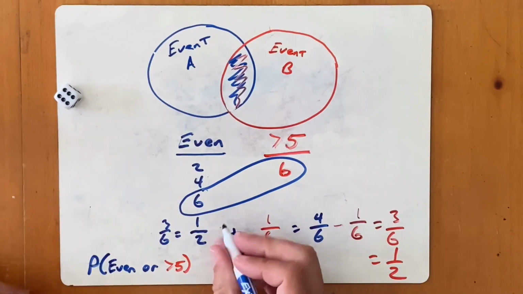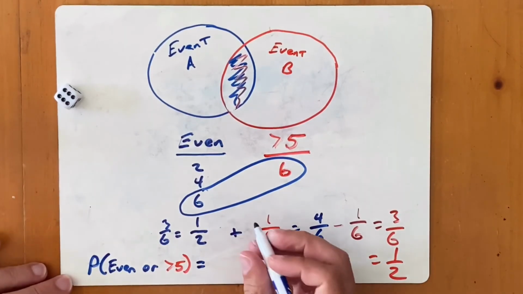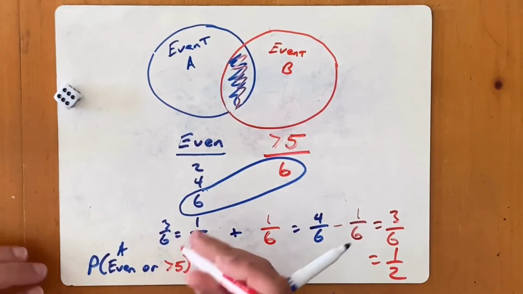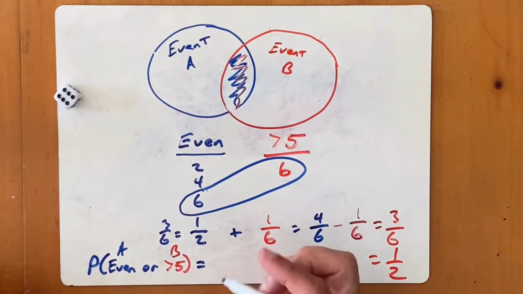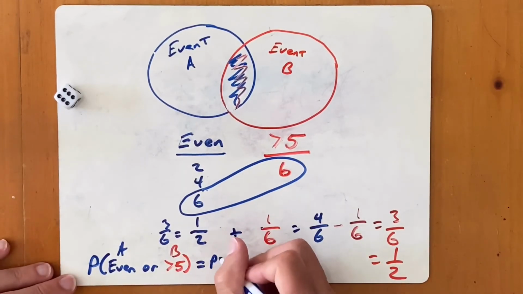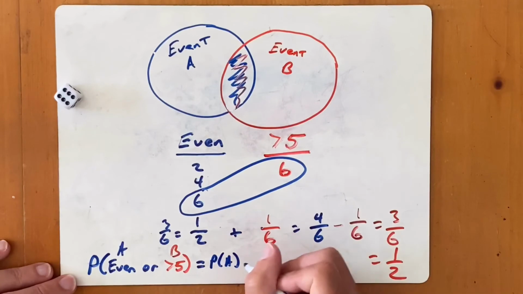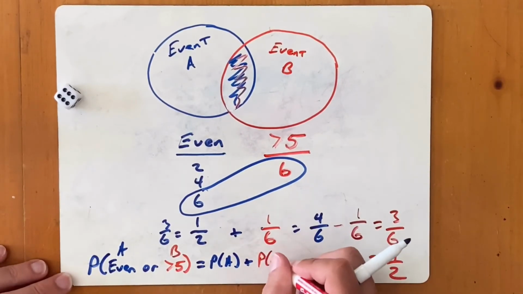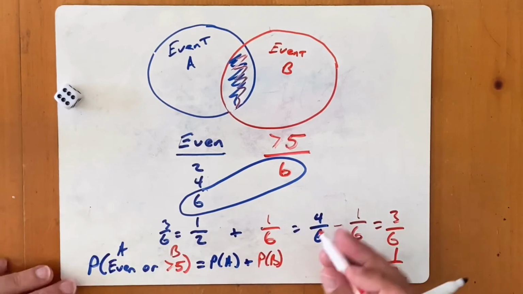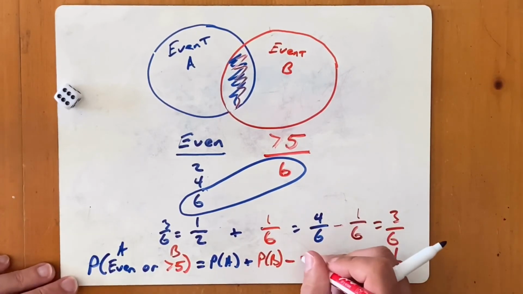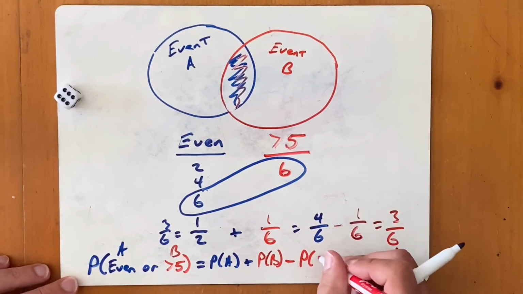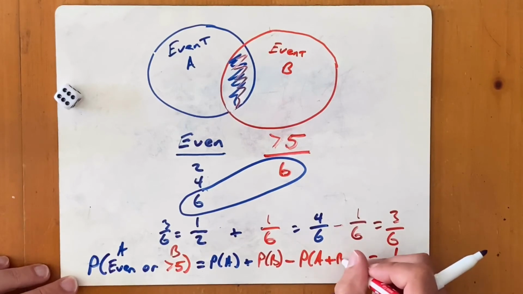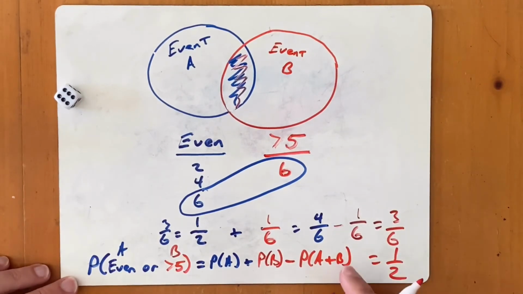That's going to equal the probability of event A, this is event A and this is event B, plus the probability of event B, minus the probability of both A and B at the same time.